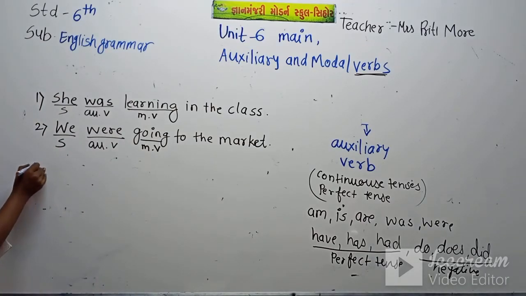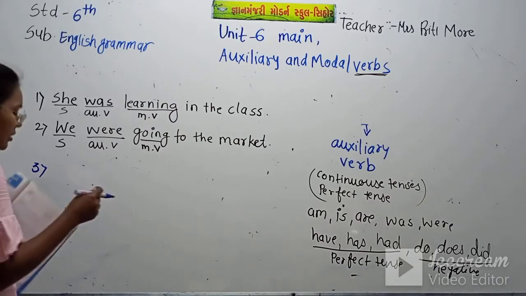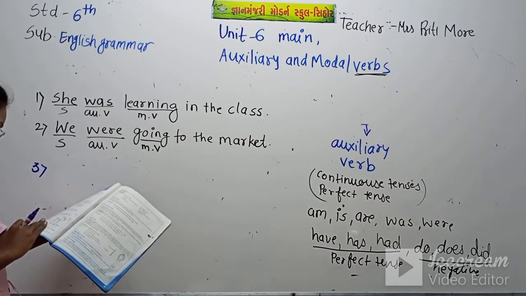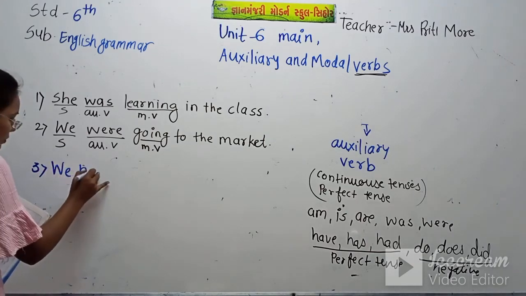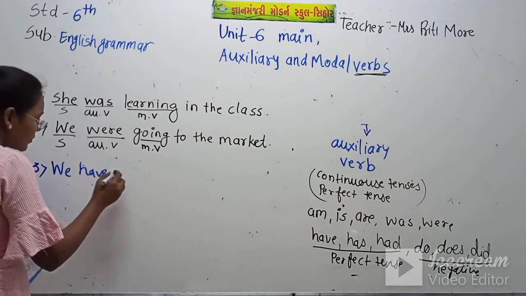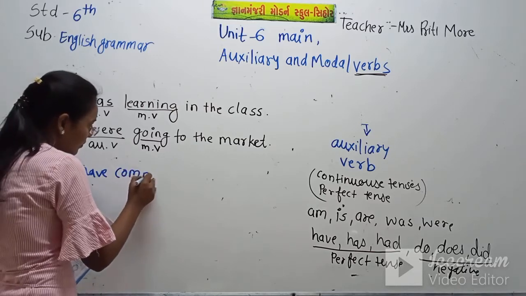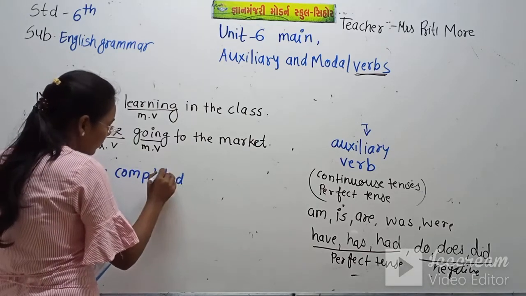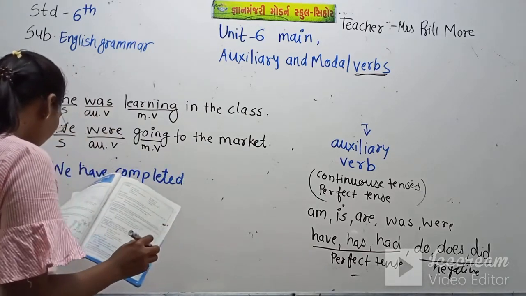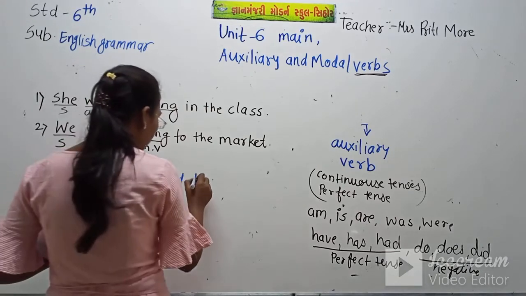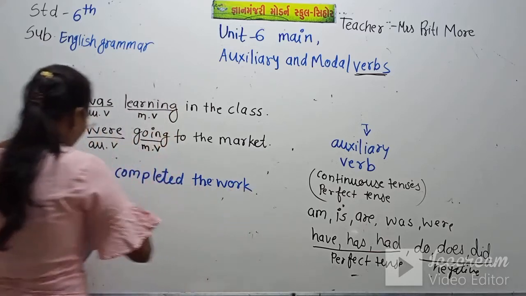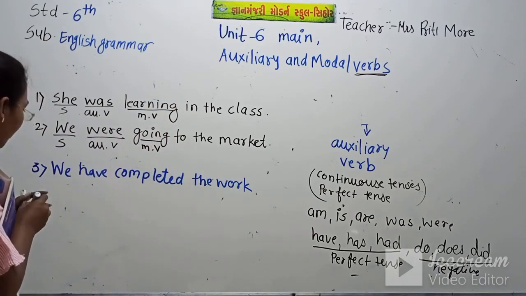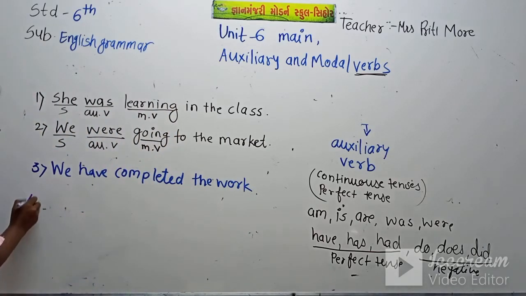So here I am writing, we have completed the work. We have completed the work.